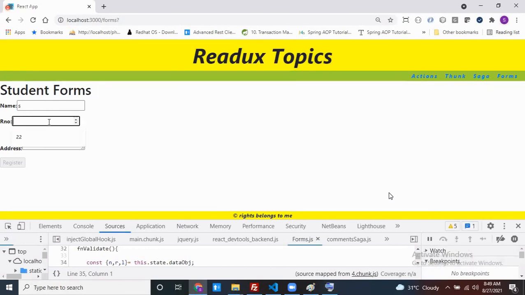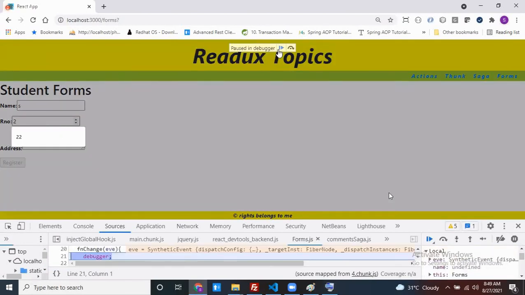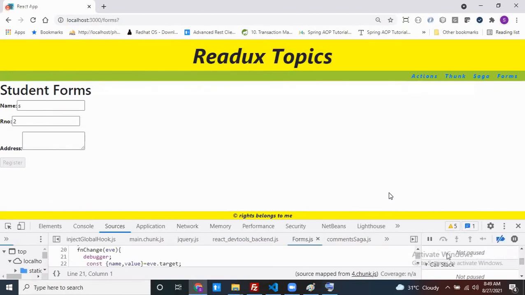Now if I enter some data here, still it is invalid only. Now if I enter something, yes, enabled. If I remove this one, yes, disabled. If I enter something, enabled. If I remove this one, disabled.